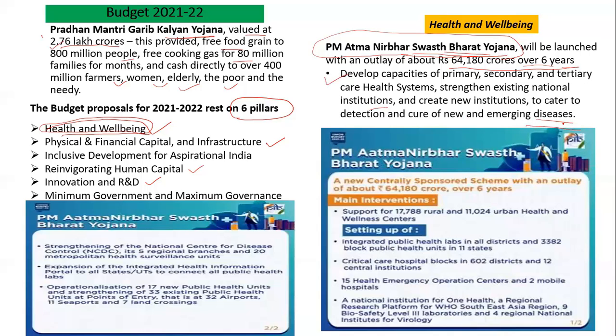Like today, we face the disease of corona. Next time, there may be another disease. So we have to build our institutions internally so that we are able to cope with the situation in an effective manner. So what is there under this scheme?